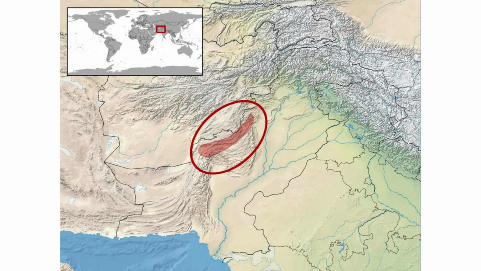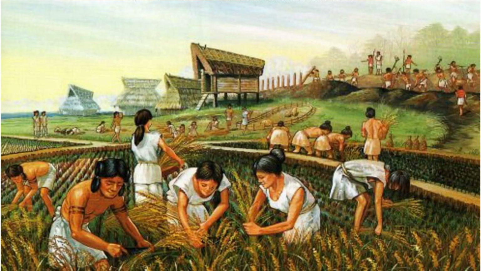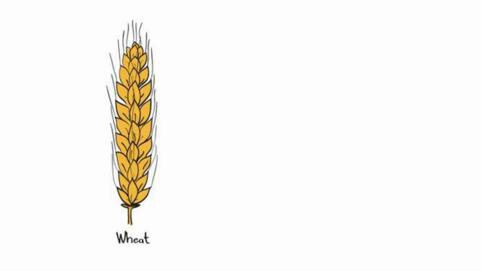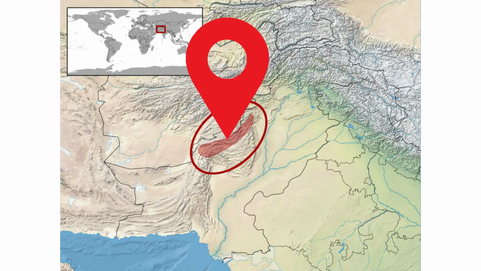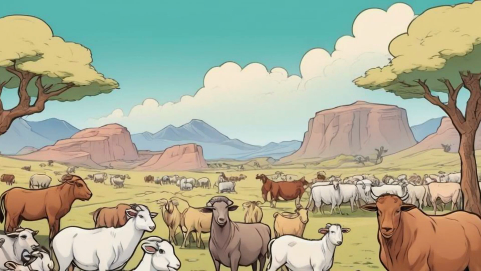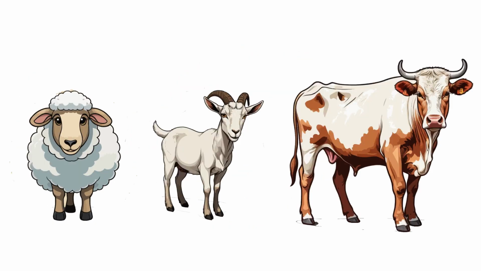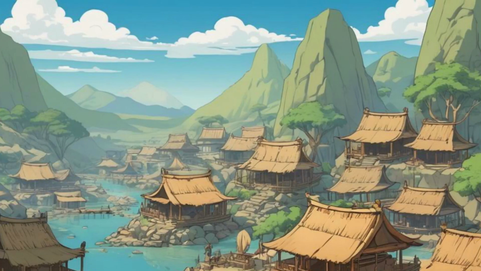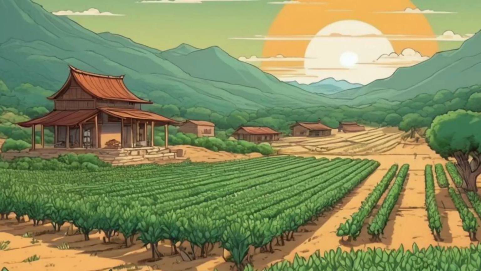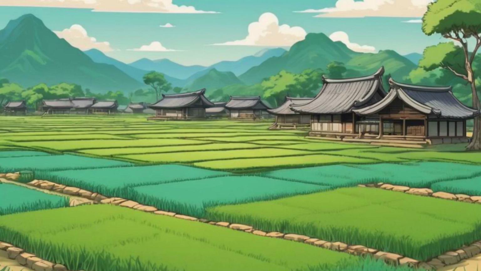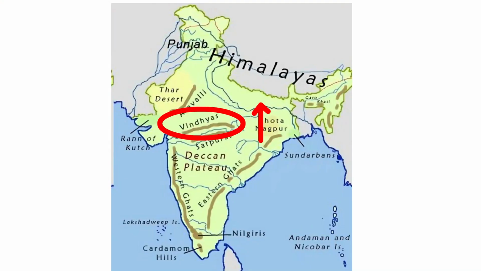Now find Suleiman and Kirthar hills to the northwest. Some of the areas where women and men first began to grow crops such as wheat and barley about 8,000 years ago are located here. People also began rearing animals like sheep, goat, and cattle and lived in villages. Look at the Garo hills to the northeast and the Vindhyas in central India. These were some of the other areas where agriculture developed. The places where rice was first grown are to the north of the Vindhyas.